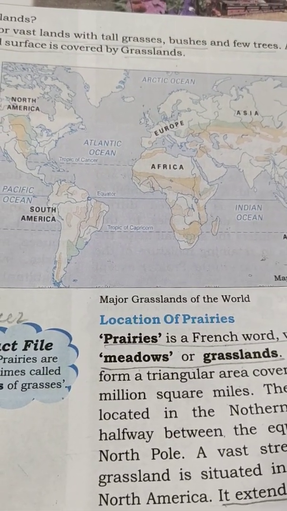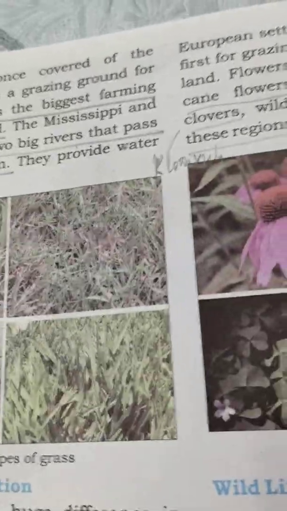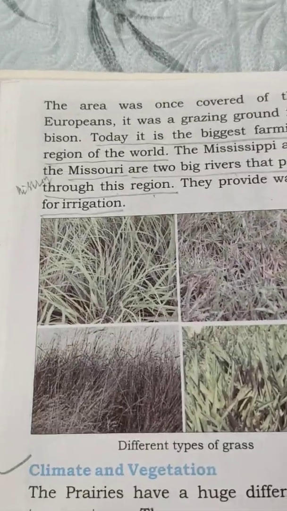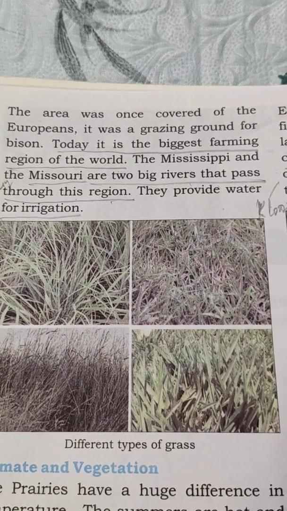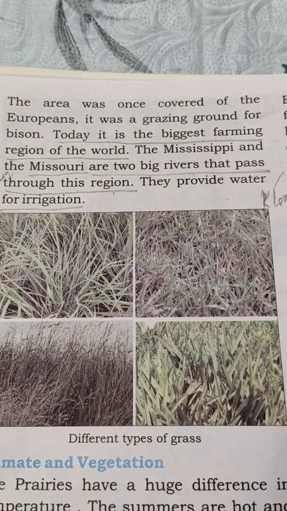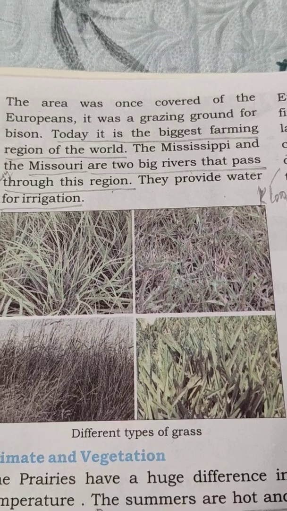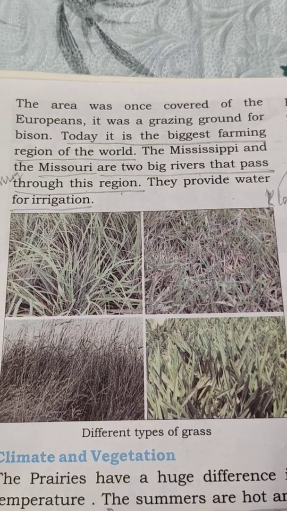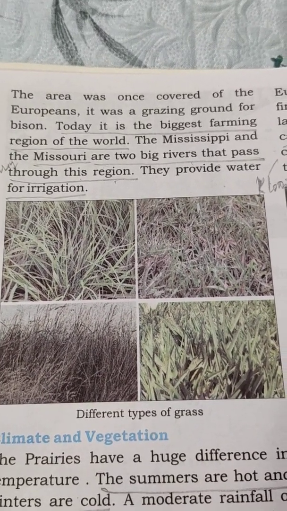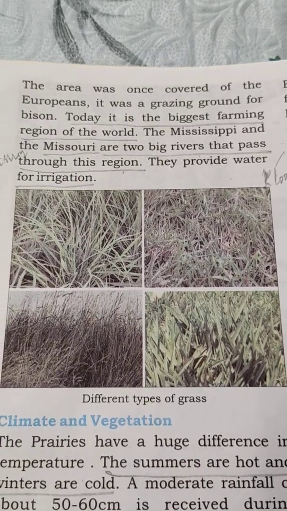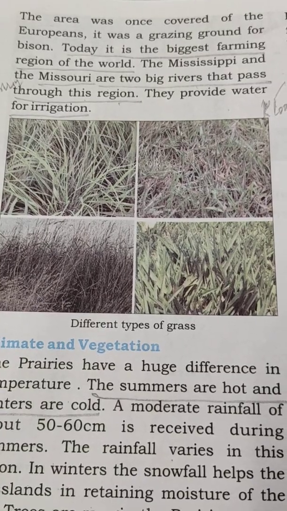Students, turn the page. Page number 46. The area was once covered by the Europeans. It was a grazing ground for bison. Today it is the biggest farming region of the world. The Mississippi and the Missouri are two big rivers that pass through this region. They provide water for irrigation. Children, see, this is the picture of different types of grass.